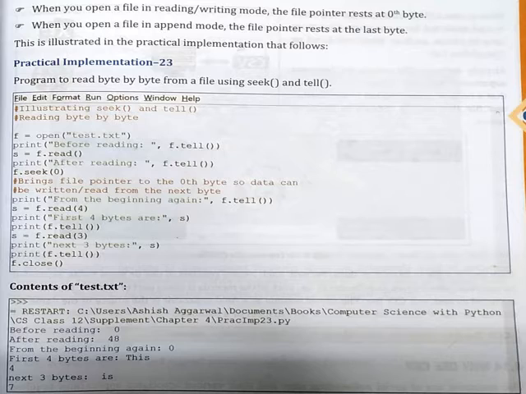I am simply making use of a print statement and a text message, after reading f.tell. That means I want to know that after reading the file using the read function, where my file pointer is. Now again refer to the output given over here. After reading it is 48, that means it has moved on to the last byte or the last position of the file.